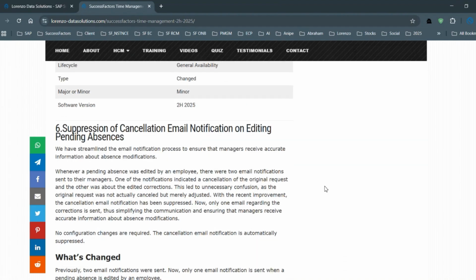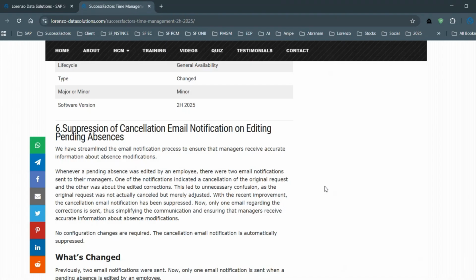I have one more update which is also very important. This update is about suppression of cancellation email notifications on editing pending absences. See, usually what happens is this: whenever there are absences pending approval, and a pending absence is edited by an employee, the system sends two email notifications to your approvers, for example your manager. One notification indicates cancellation of the original request, and the other is for the edited corrections.